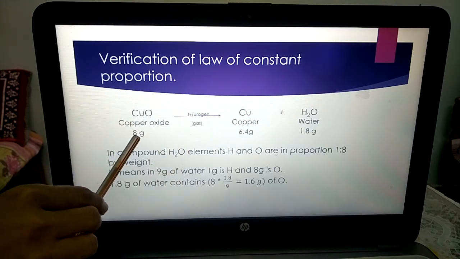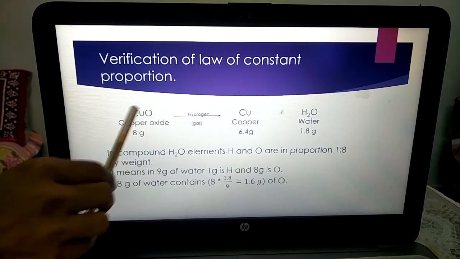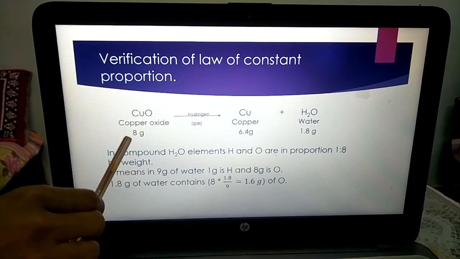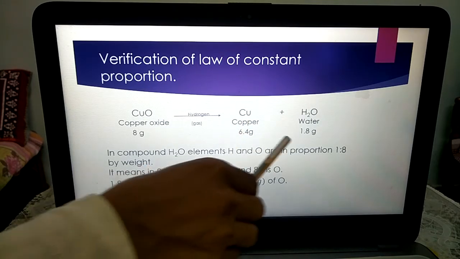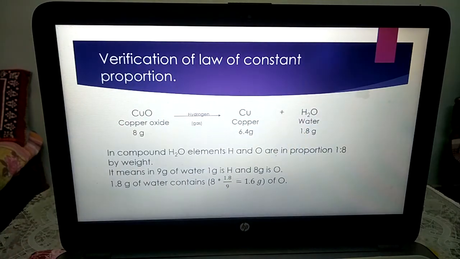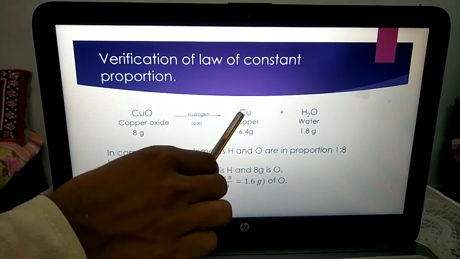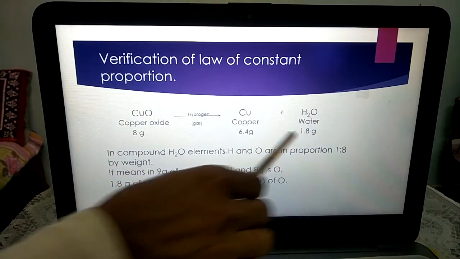8 gram of copper oxide was decomposed. Then it formed 6.4 gram of copper and 1.8 gram of water.